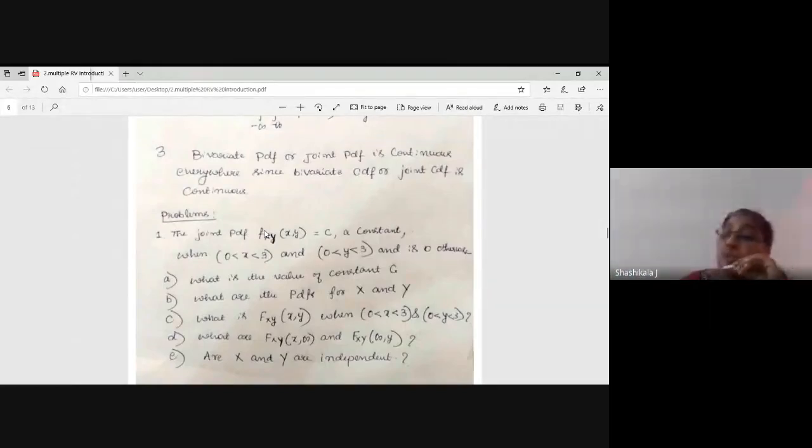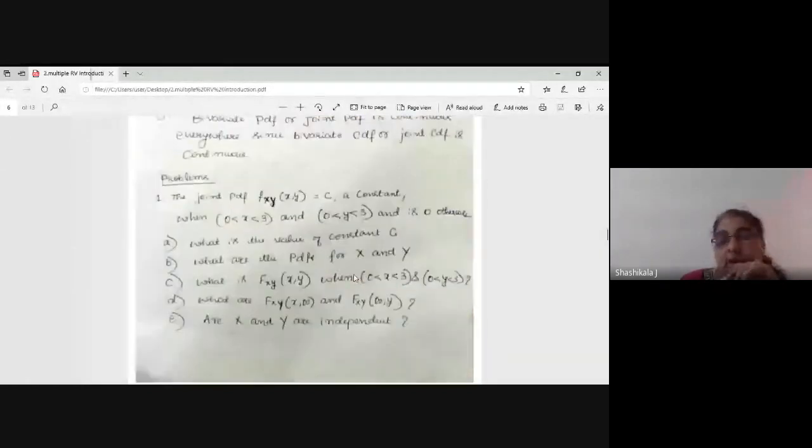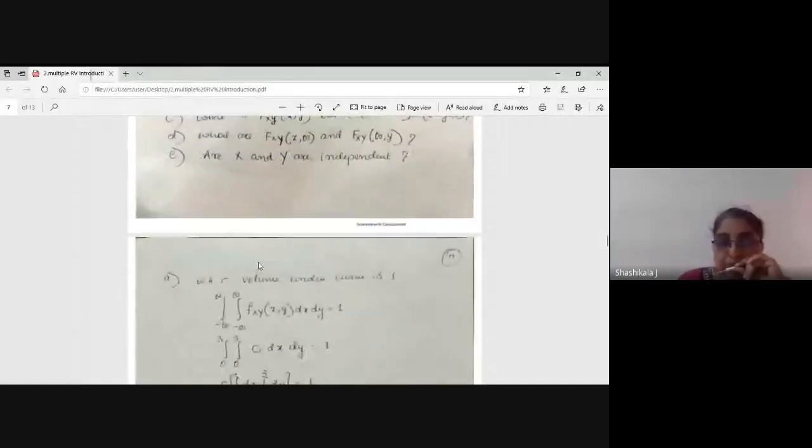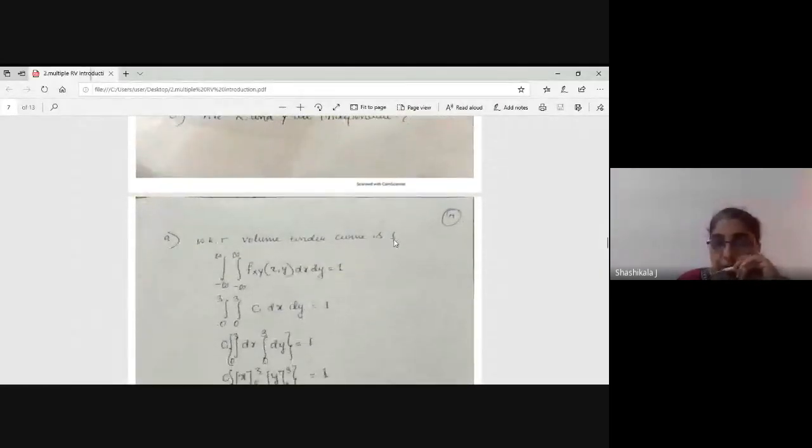So that is the joint PDF, it is given. Now, what is the value of constant C? For a single random variable, the area under the curve is equal to 1. But here the volume under the curve is equal to 1. I will use this. We know that the volume under the curve is 1, so the double integration of f of xy is equal to 1. They have given f of xy as C, so the double integral of C dx dy is equal to 1.